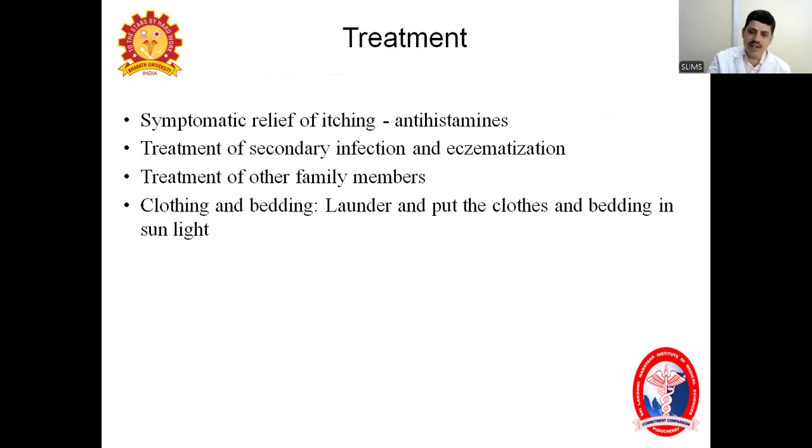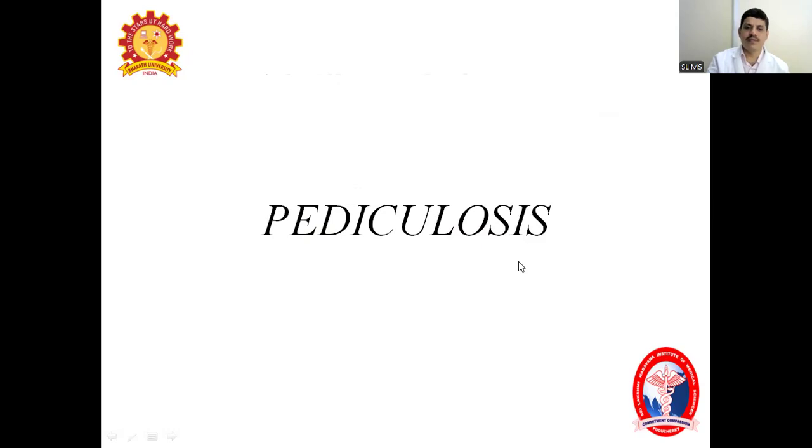If you don't treat them, it will definitely spread again and rotate among themselves, and the suffering will be much more. Another very important thing we advise the patient is cleaning and washing of clothing and bedding. Advise the patients and their attendants to launder them very properly: soak them overnight, wash them, dry them in hot sunlight and iron them properly so that any mite is killed. They have to do this procedure two times. Like this, scabies is completed.